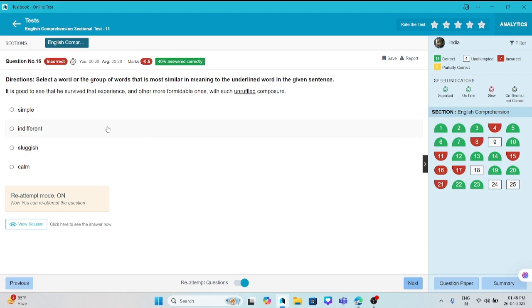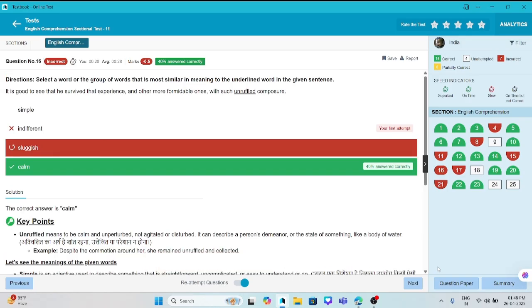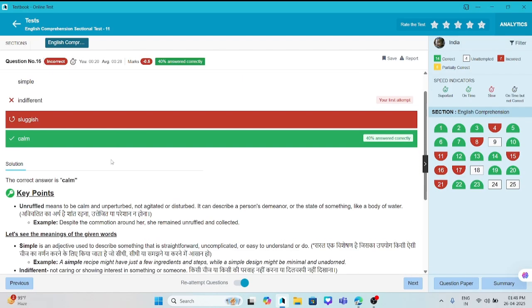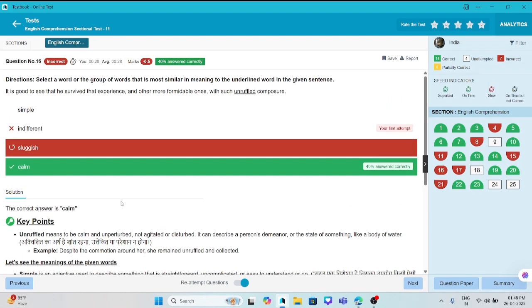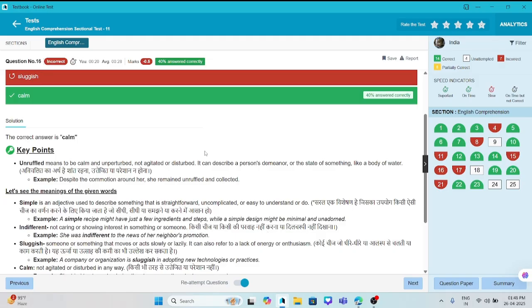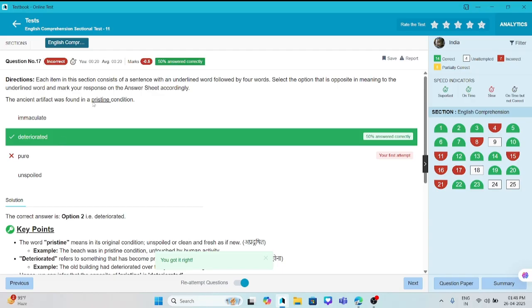Sluggish. No, sluggish. Calm. Simple and calm. Unruffled. Unruffled means that we are to be calm. Here is the meaning of smallest. Okay, nearest meaning. Pristine means not pure, determined, because here it is in and on. Both talk about the